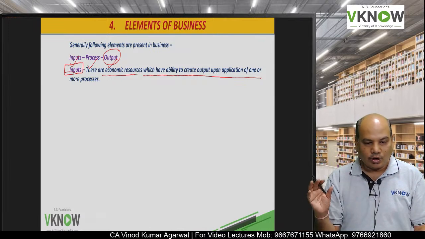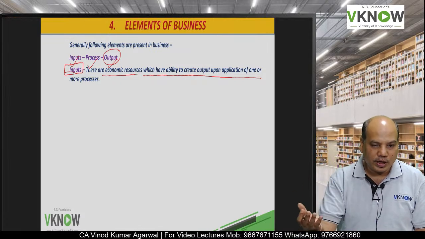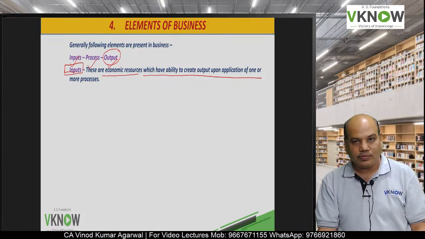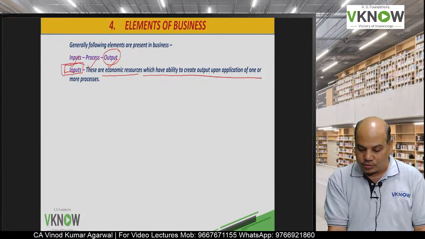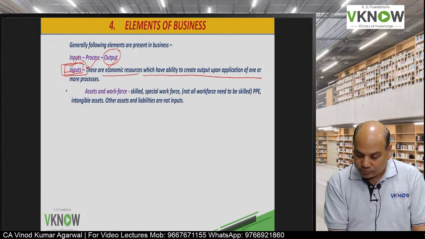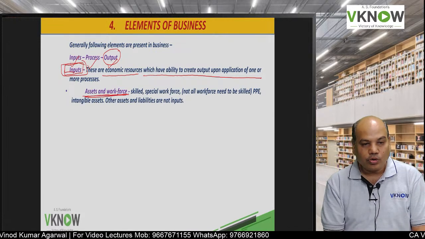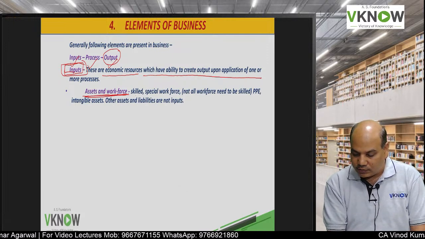So if there is raw material which can be processed and converted into finished goods, that is input. In a coaching organization, we are the inputs. Then inputs will include assets and workforce. Which kind of assets and workforce?